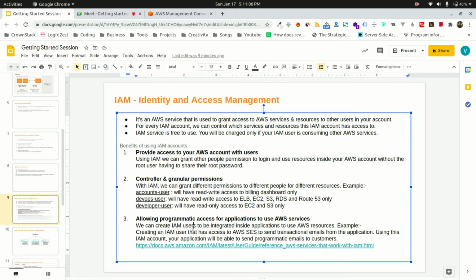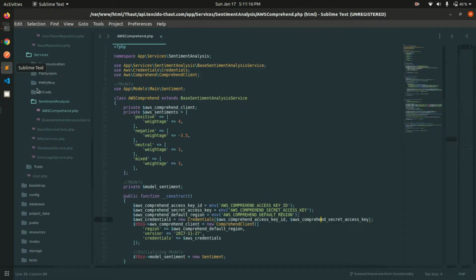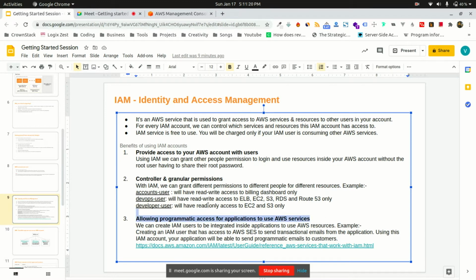Right. And the third benefit of using IAM is that there are a lot of AWS services that you would need in your programs. I'll show you a demo of that. So for programmatic access also, you need AWS IAM accounts.